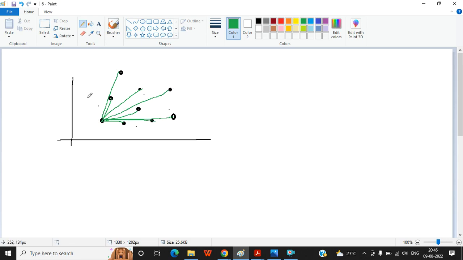So now among all these points, you are finding which one is the minimum. Keep the record. After that, you are taking another point and finding the distance from that point to all other points.